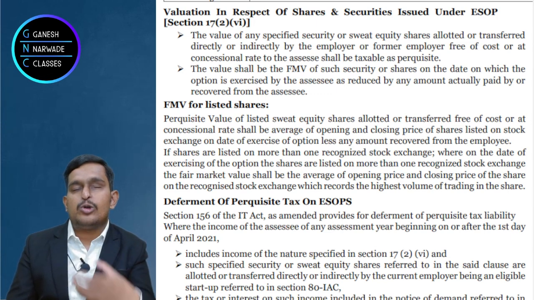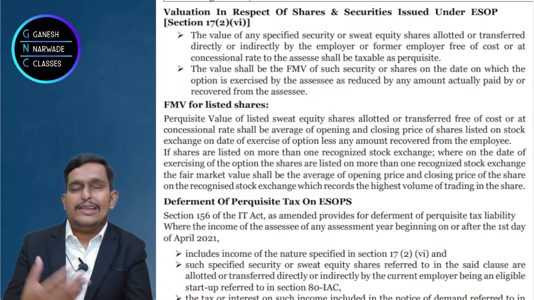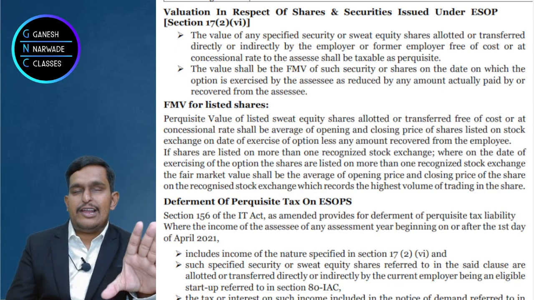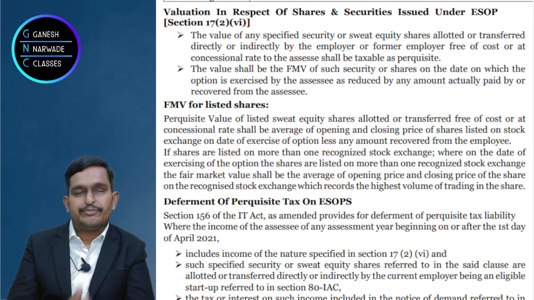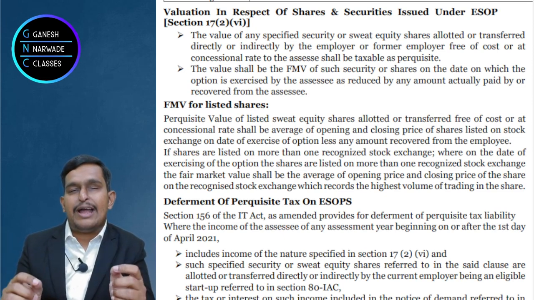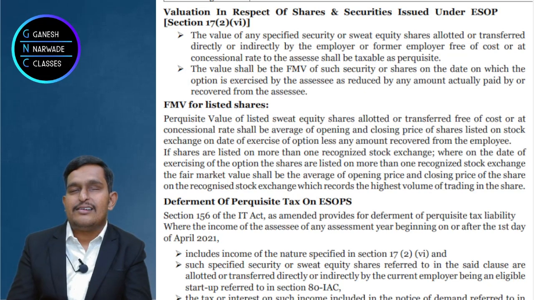Okay, but how to decide the fair market value? The price paid by the employee will be given in the question, and generally the fair market value is also given in the question. We'll take the fair market value minus the amount paid by the employee. That's it. But fair market value on which date?